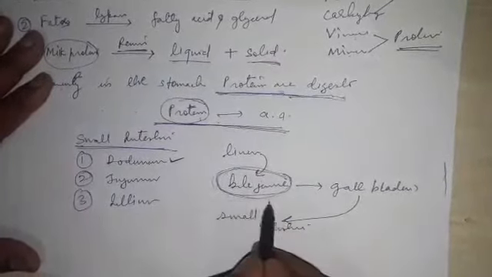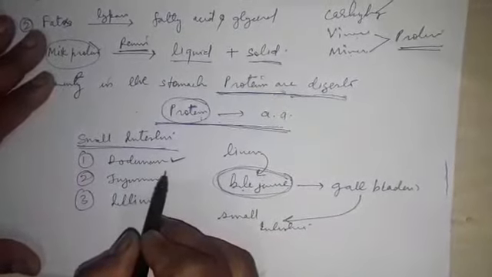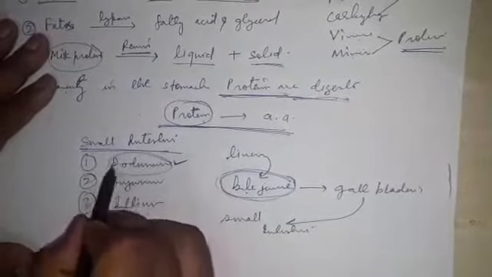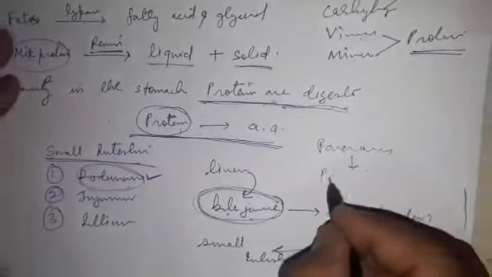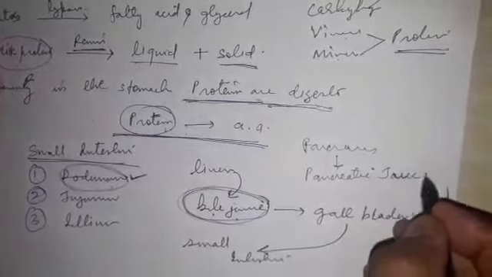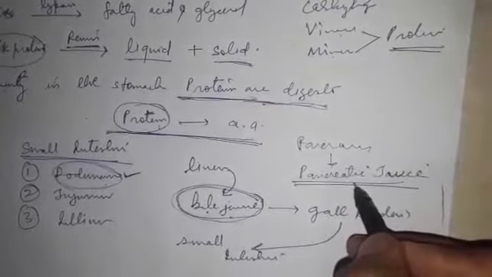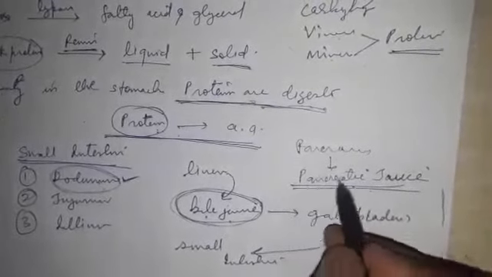The reason is the enzymes present in the small intestine need to be activated, because our small intestine not only receives the bile juice, but also a digestive juice from the pancreas, that is pancreatic juice.